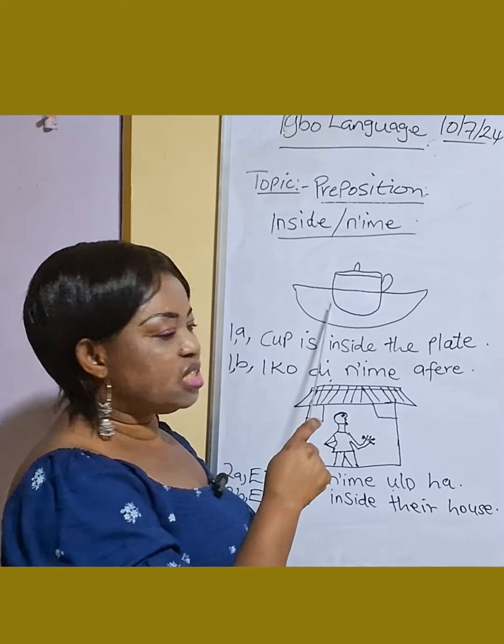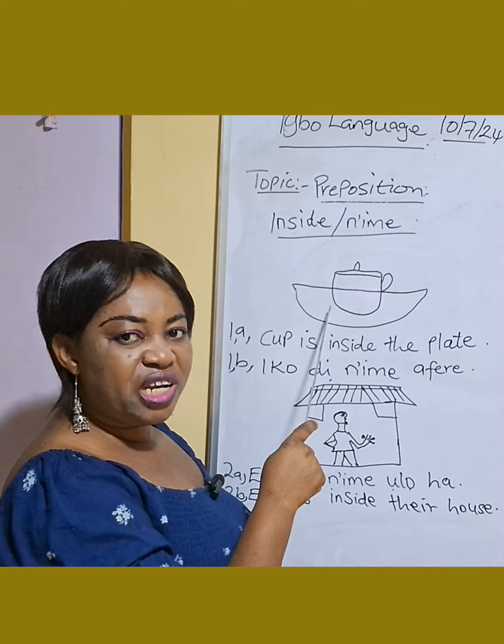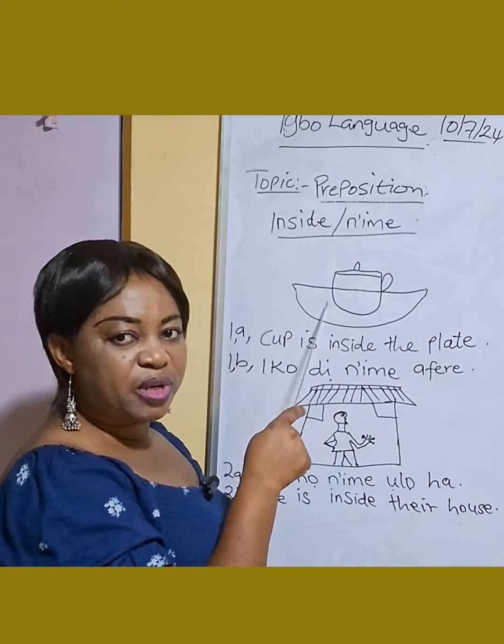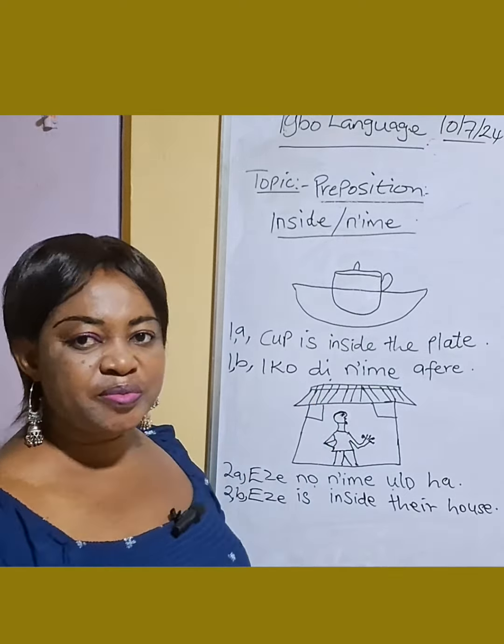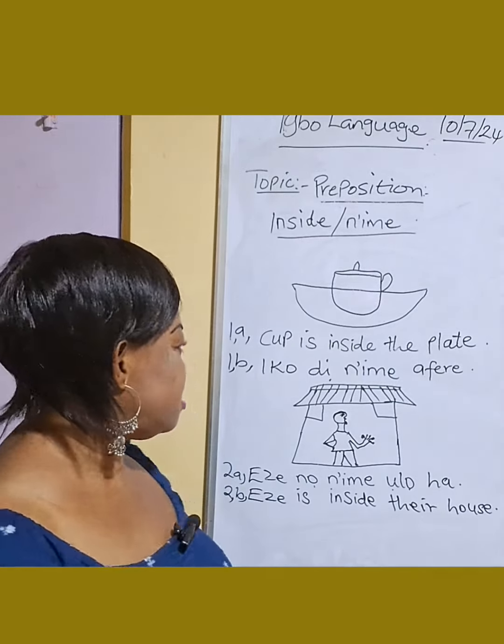This is a cup and this is a plate. You can find out that the cup is inside the plate. Ị ga-ahụ na ite a dị n'ime afere. Let's see them in sentences.